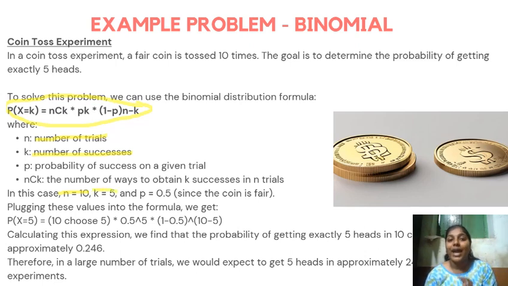We need 5 heads, exactly 5 heads. And p equals the probability in a given trial, that is 0.5, as it is given that it is a fair coin. Putting all these values in that formula, we get this output: 0.246 is the probability. That means there is a 24.6 percent chance that 5 heads can occur after tossing the coin 10 times.